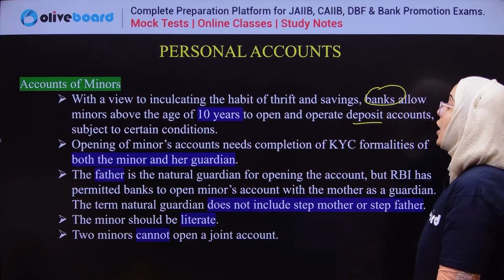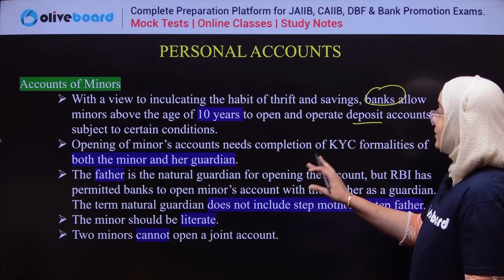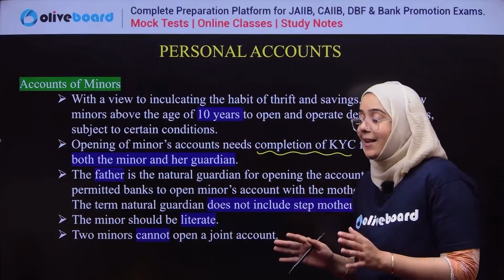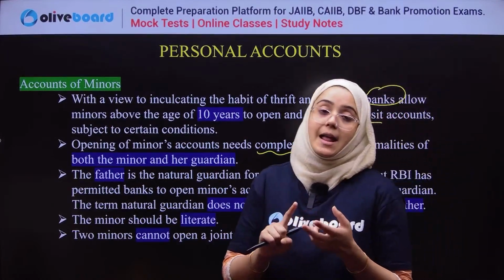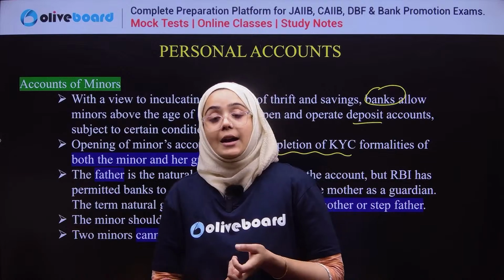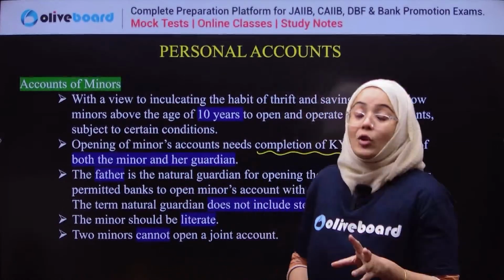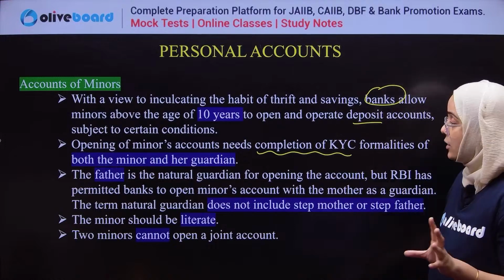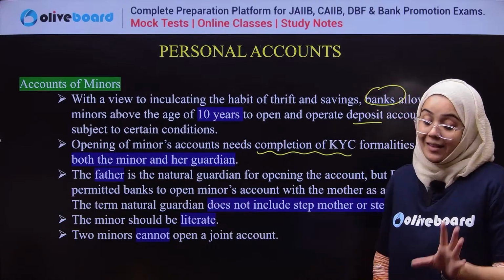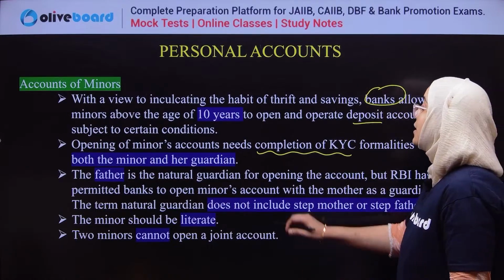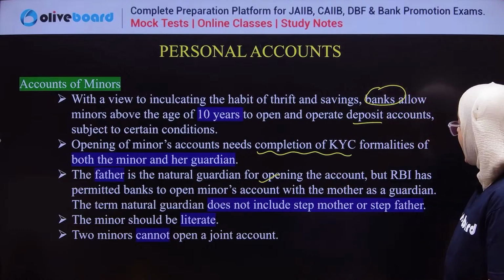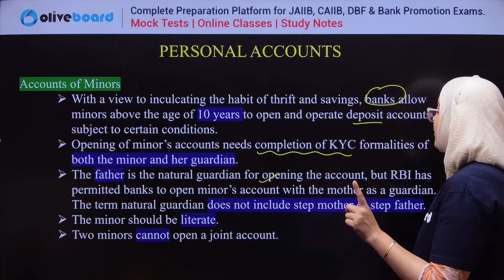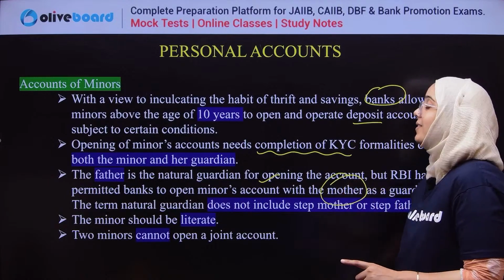Okay. Next, opening of a minor's account needs completion of KYC. Obviously, the KYC documents are needed for both the minor and his or her guardian. The father is considered the natural guardian, and RBI also permits opening the account of the minor with the mother as the guardian.